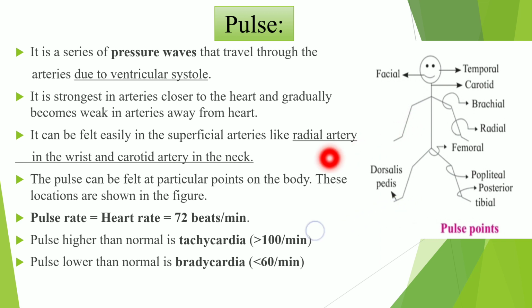Then this pulse can be felt easily in a superficial artery. Which are the superficial arteries? The radial artery which is present in the wrist, then the carotid artery which is present in the neck region. At that position the pulse can be felt very easily. Pulse can be felt at particular points on the body. So these locations are shown in the figure.